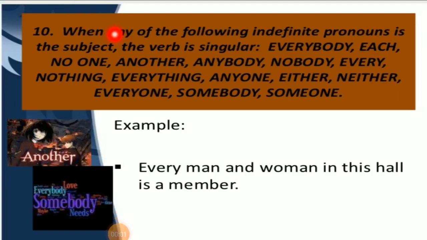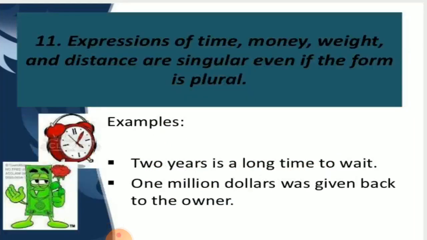When any of the following indefinite pronouns is the subject, the verb is singular. Means whenever these pronouns are used as your subject, you have to always and always follow the singular form of the verb. Example, everybody, each, no one, another, anybody, nobody, every, nothing, everything, anyone, either, neither, everyone, somebody, someone. Example, every man and woman in this hall is a member.